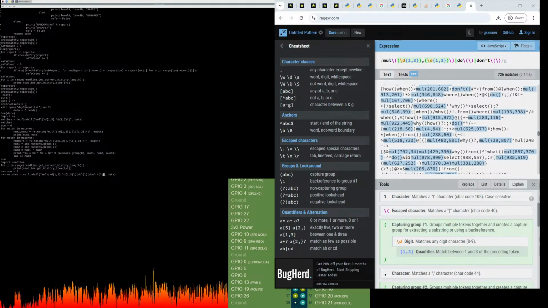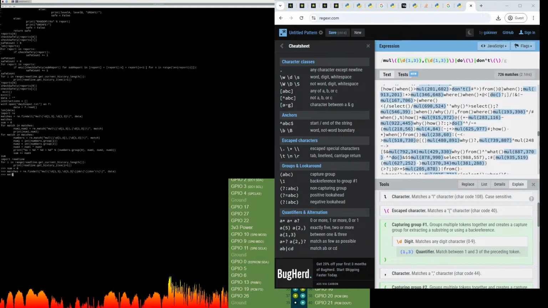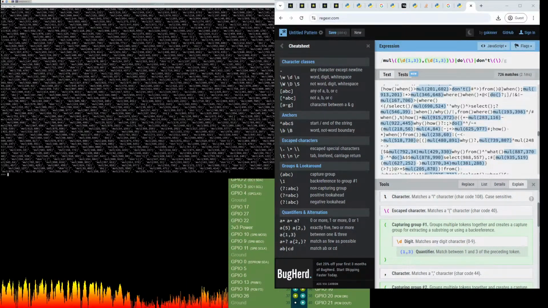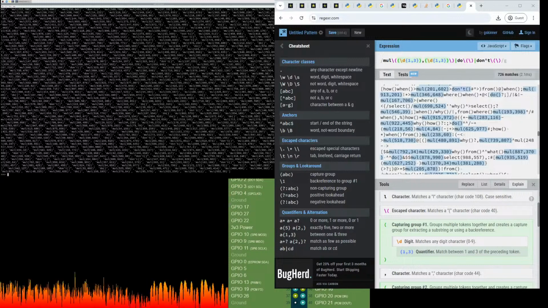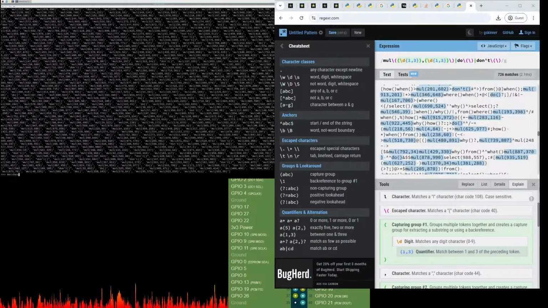Okay, that should be good. Yeah, that's looking like I see do's in there. I see some don'ts in there. Okay, so now I think that worked.